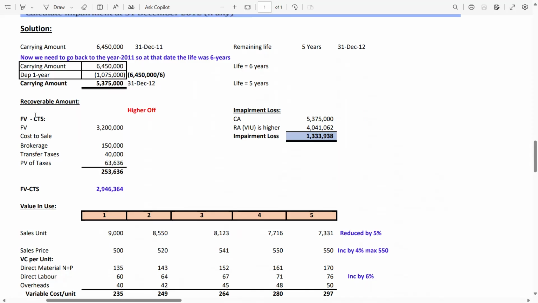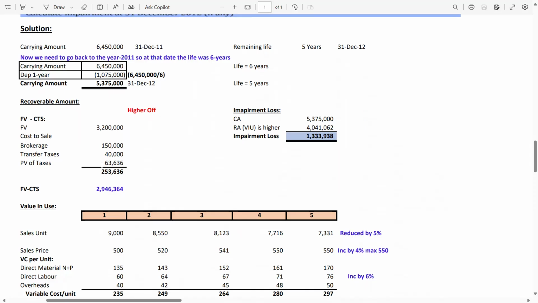Let's solve the recoverable amount component, in which we first start with the fair value less cost to sell. Fair value given in the question is 3.2 million. Cost to sell, we have to do a little working. Brokerage 150 given in the question. Transfer taxes given in the question 40,000, but present value of taxes was given for the future value. We have to calculate the present value.